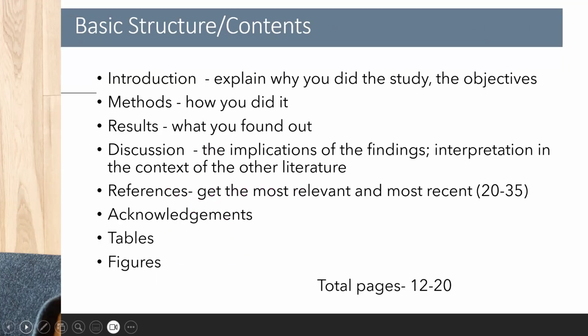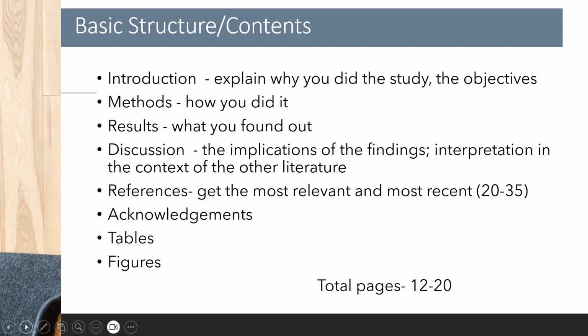Here is the basic structure and the expected contents of your original research article. You write an introduction where you explain why you did the study, and in there you subsume the objectives. You don't have a separate section for the objectives the way that you did in the proposal.